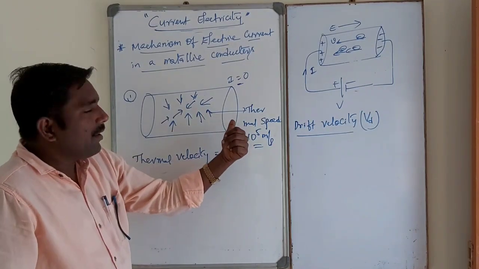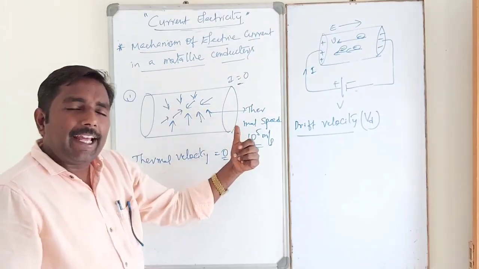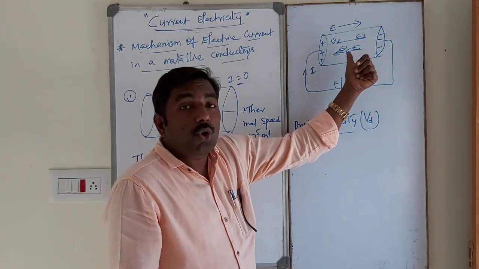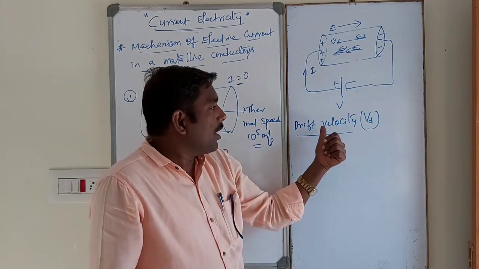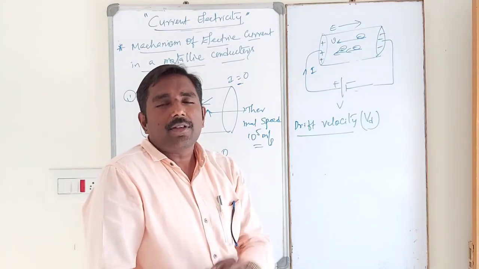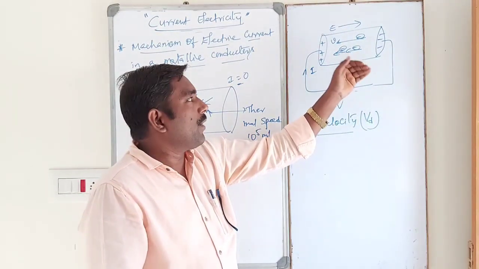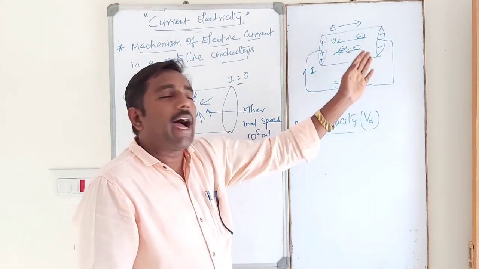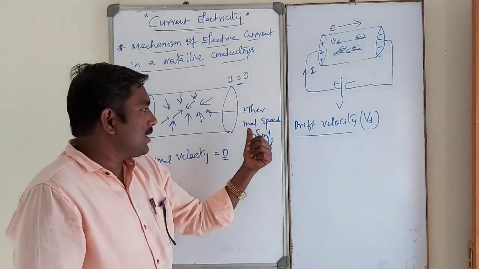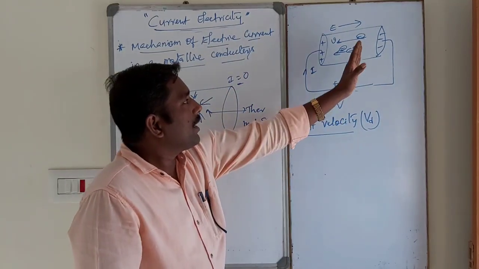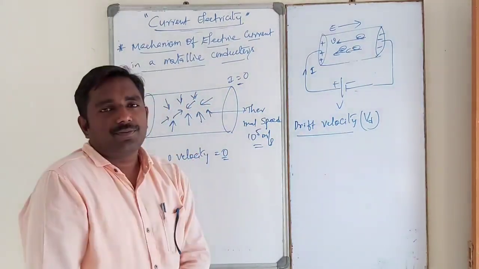Whenever the electric field is applied, electrons move with not only thermal speed but also drift velocity. So more velocity will be added to the average speed, that is, the thermal speed.